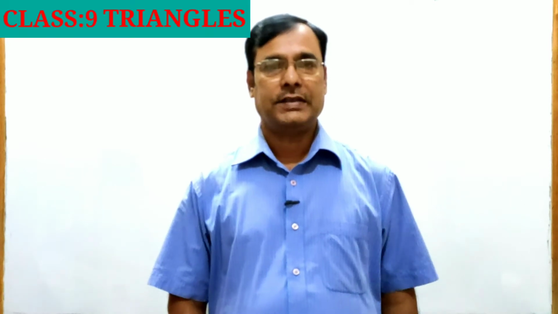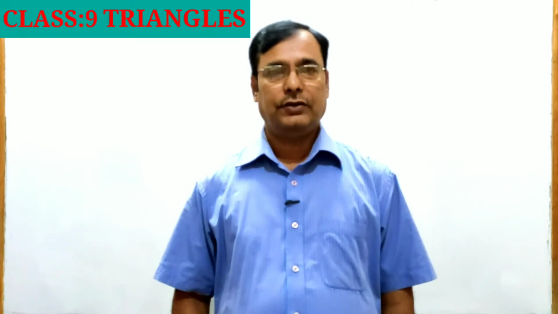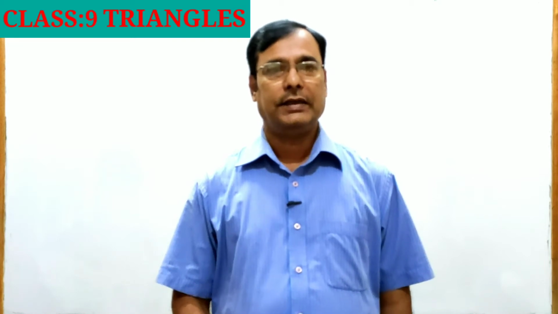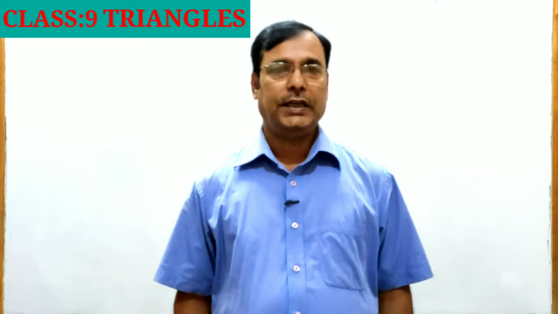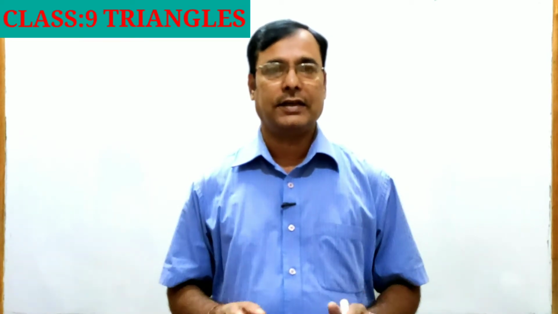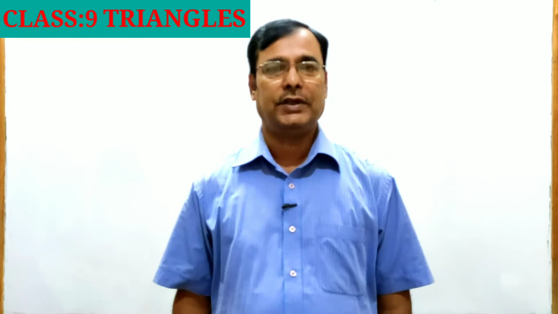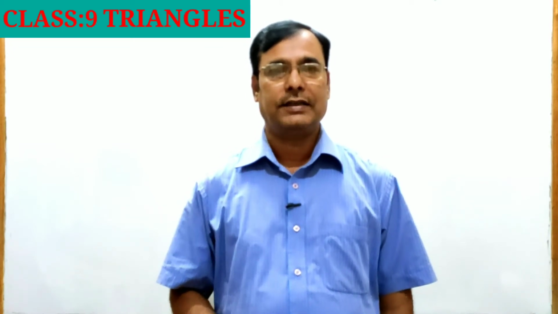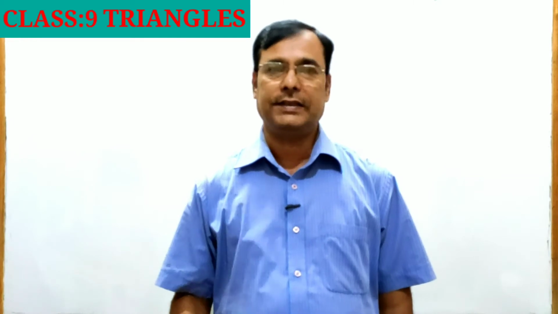Class 9, Chapter 7, Triangles. You have studied about triangles and their various properties in earlier classes. A plane closed figure formed by three intersecting lines, or you can say three line segments, is called a triangle. A triangle has three sides, three angles and three vertices.